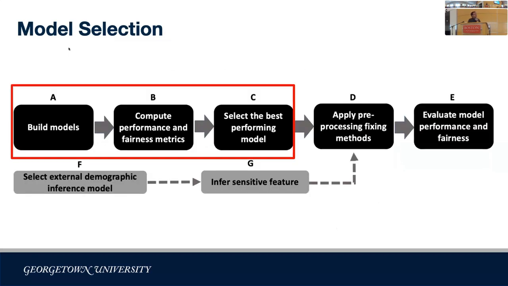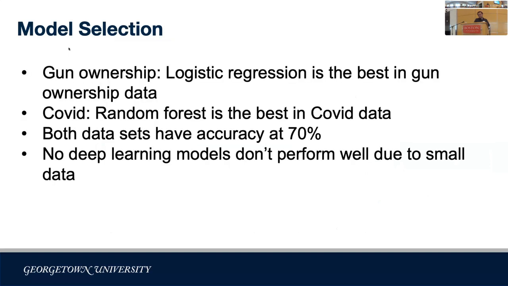Now I will present results from step A to step C and select the best model in terms of accuracy and F1 score for the analysis. Due to time constraints, I will only discuss the overall numbers, and we have more detailed numbers in our paper. Overall, classic models have the best performance, because our data set is relatively small, with each data set having about 400 to 450 individuals. In the ownership data, the logistic regression has the best performance, and in the COVID data, the random forest has the best performance.